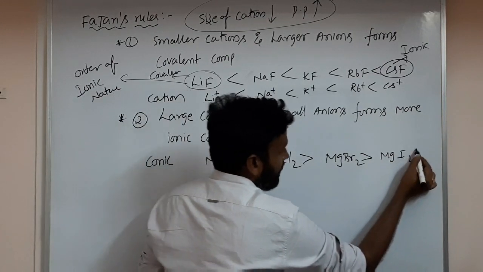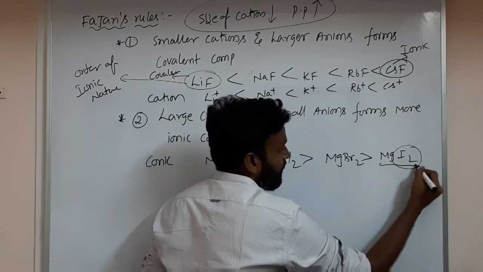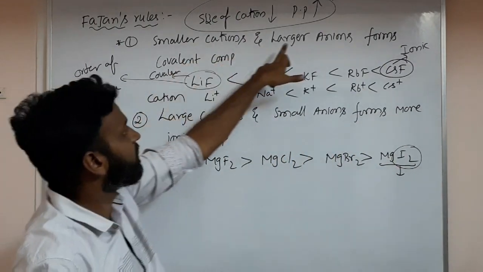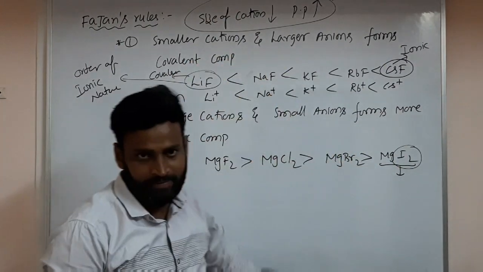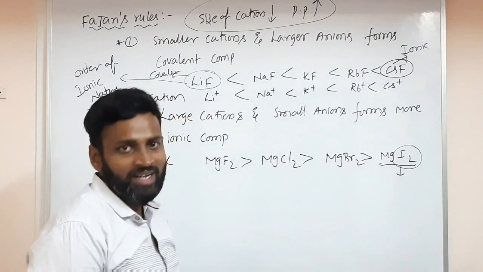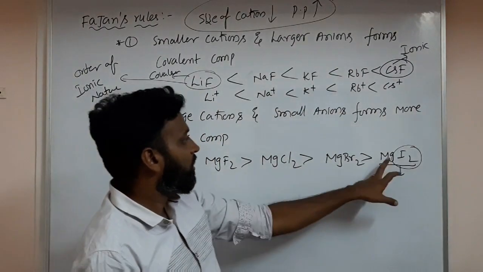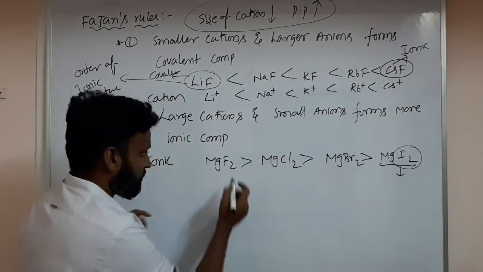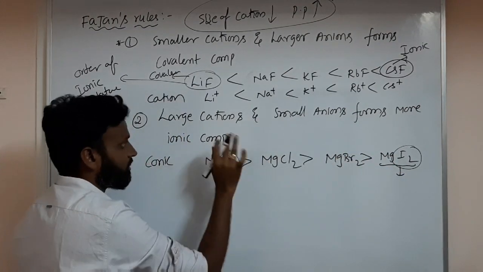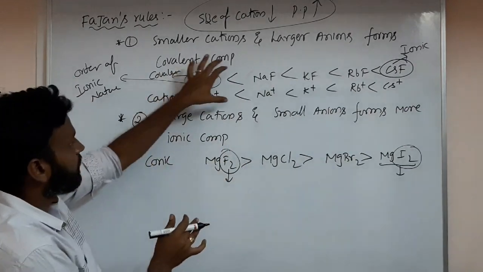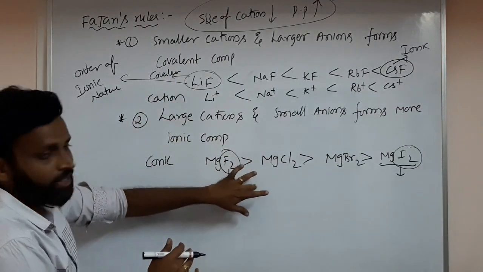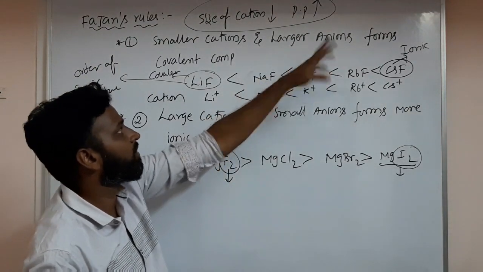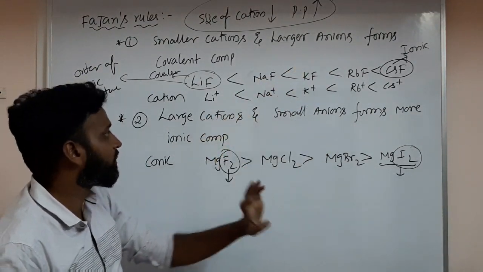Because here iodine is large, MgI2, the larger anion, means covalent character. The cation is similar here, but the anion is large here and small there. Don't worry about the examples; just consider the larger anion as covalent and the smaller anion as ionic.